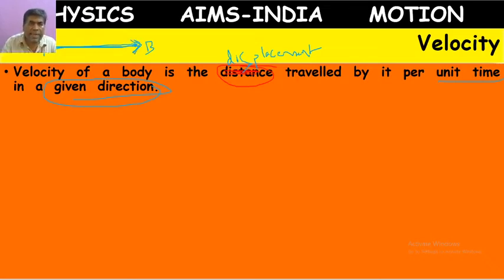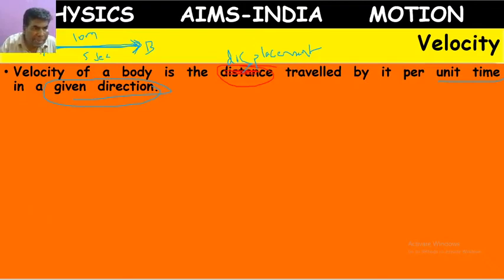Suppose he has traveled 10 meters. For traveling 10 meters, he might have taken 5 seconds. So for 1 second, how much displacement might he have traveled?